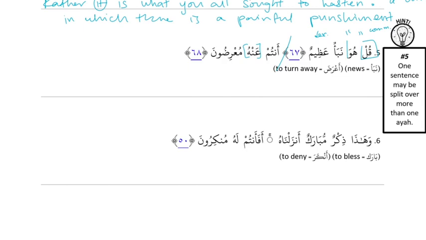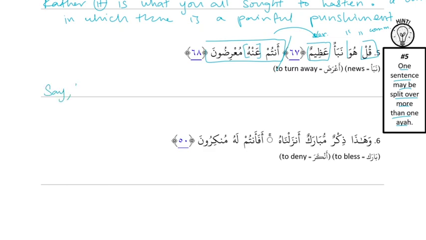So what sentence breaks do we have here? Before antum, just one sentence break, even though it's coming after, in another ayah. Sometimes one sentence may be split over multiple ayahs. Technically, it is describing naba, because antum anhu mu'ridun is a full "is" sentence, and before it we have a general word, naba. So it has two descriptions: a normal descriptor, alim, and then a complex descriptor. Okay, let's translate that.